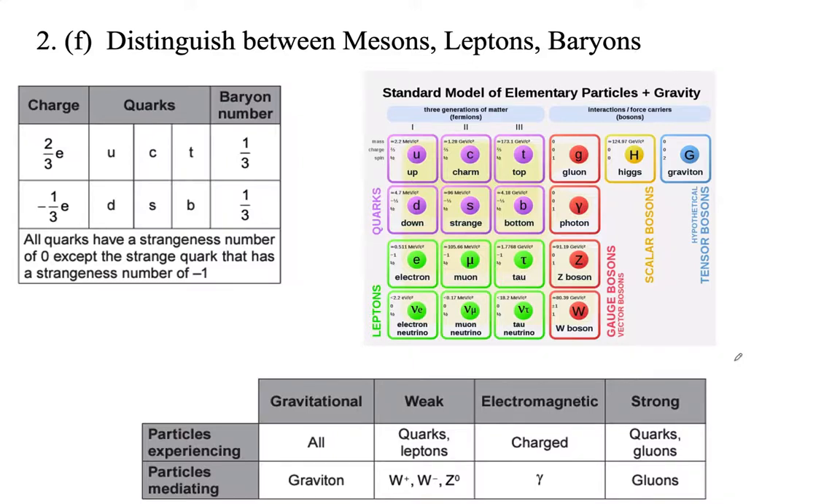Distinguish between mesons, leptons, and baryons. Okay, well, here's the thing. The leptons are fundamental particles. They're not made of anything.